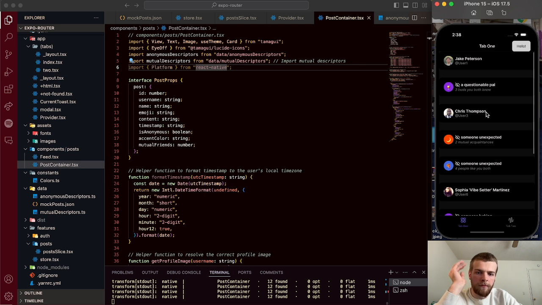If you are a friend of that person, then you can see their name on their post, right? Just like Instagram. If you are not friended with that person, it is anonymous, but you can add that person as a friend.